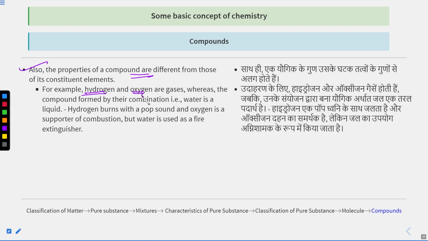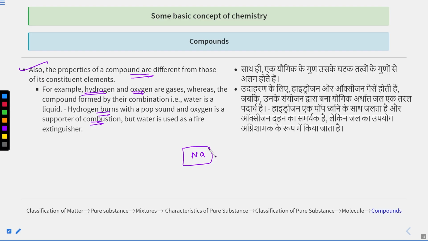Similarly, the compound formed by sodium and chlorine is NaCl, which is used to add salty flavor in food. Hydrogen burns with a pop sound, and oxygen is a supporter of combustion. Sodium is highly reactive, and chlorine gas has a pungent smell and is poisonous as well, and used in chemical war.